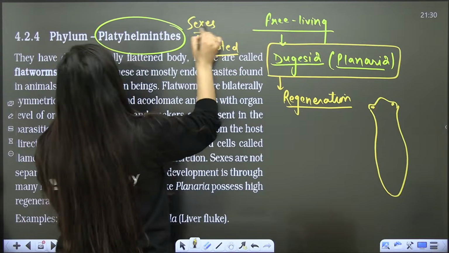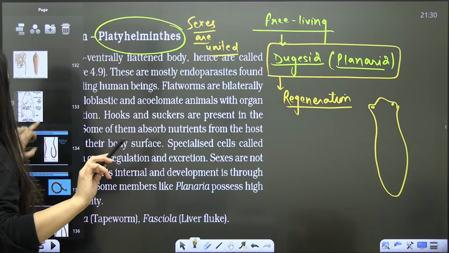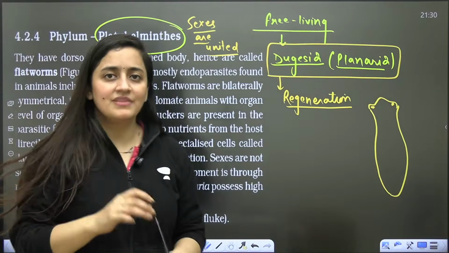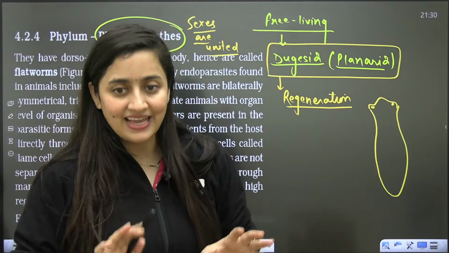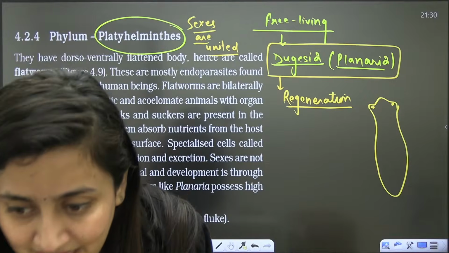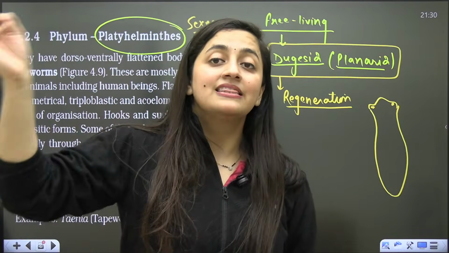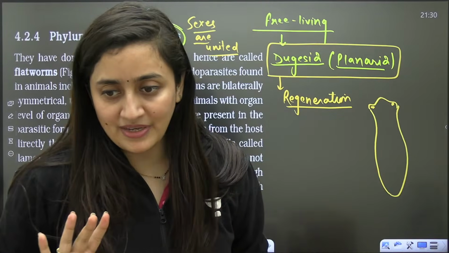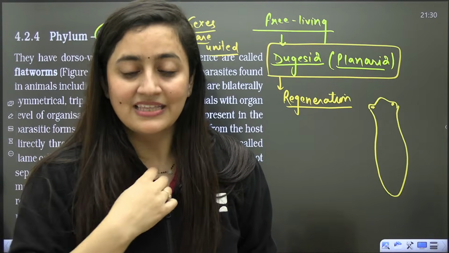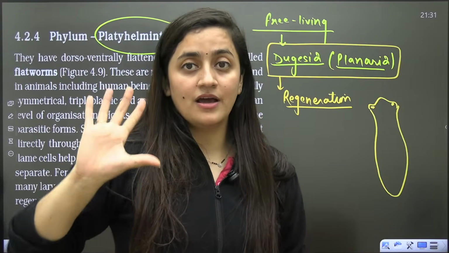But one thing bache I would like to mention here, see after this Platyhelminthes, we have the next phylum, that is Aschelminthes. So when you talk about the Aschelminthes, we say that for the first time we see the sexual dimorphism in the phylum Aschelminthes. I hope you know about it, right?